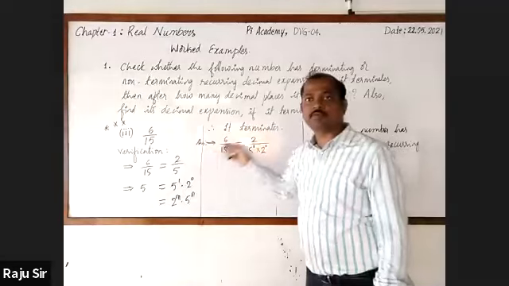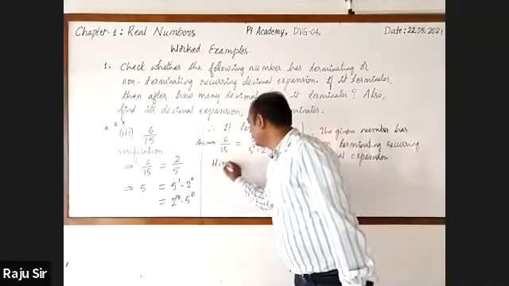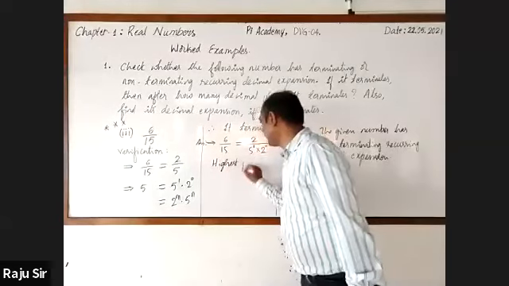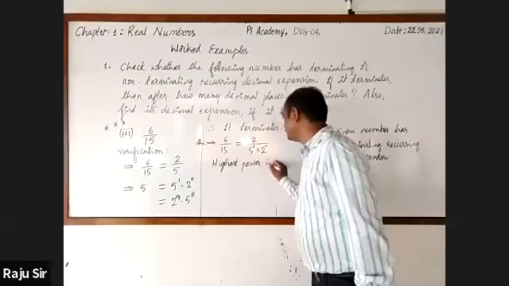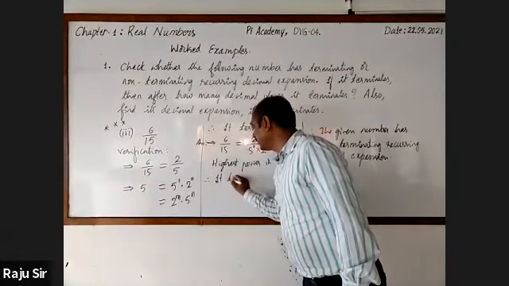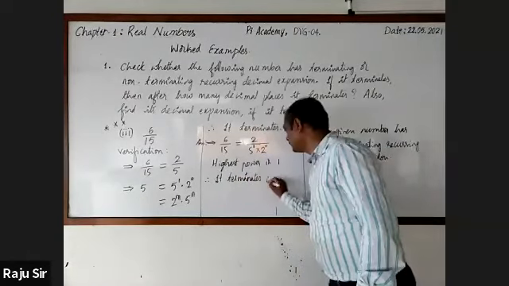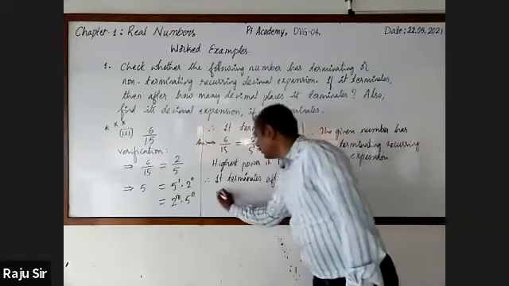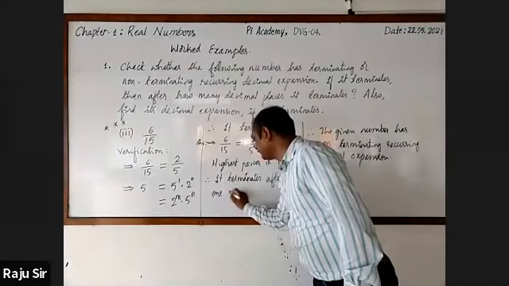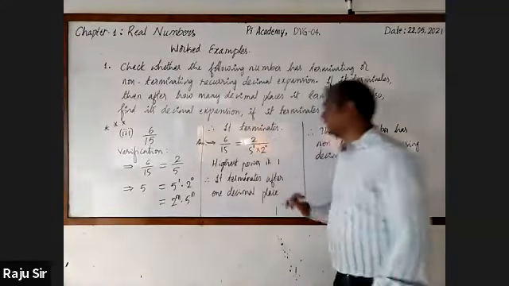Therefore, it terminates after 1 decimal place.